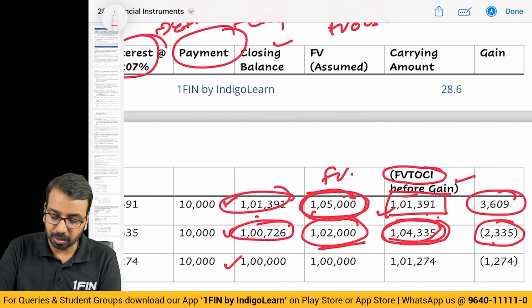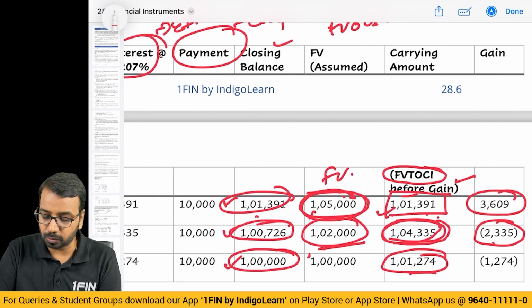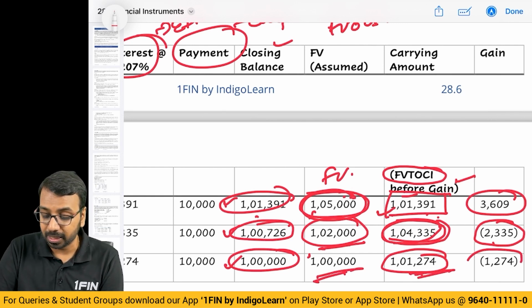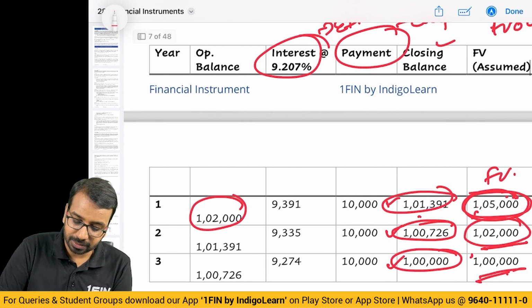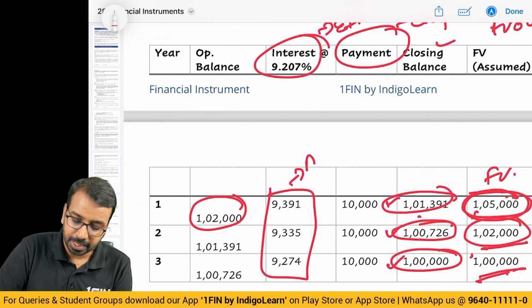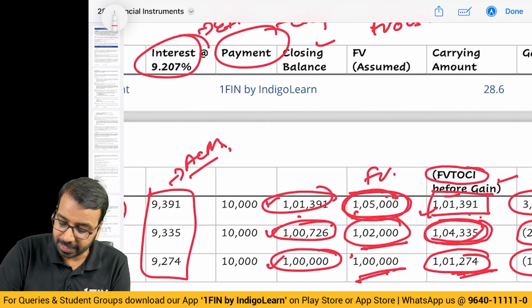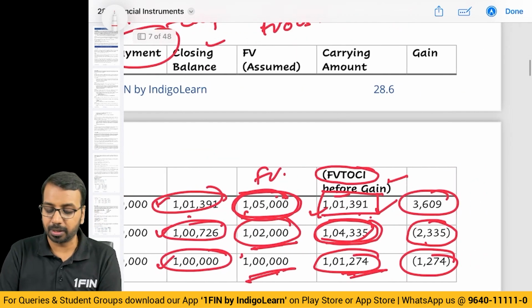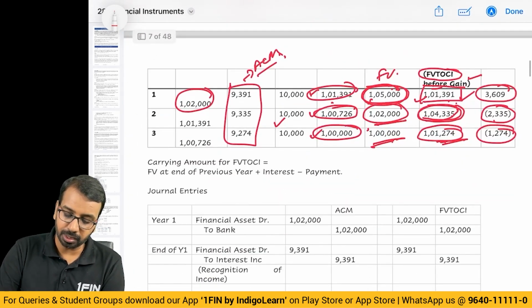You get 2,335 of subsequent loss, because this is carrying amount, this is fair value. Okay. Then third year, carrying amount is 1,01,274. Fair value is 1 lakh. The difference will be the loss. So what you have to do is, this interest will be the same as per amortized cost, but carrying amount will change, because you will take opening balance plus interest minus payment to arrive at the carrying amount. Okay. Accordingly, you will calculate the gain or loss.